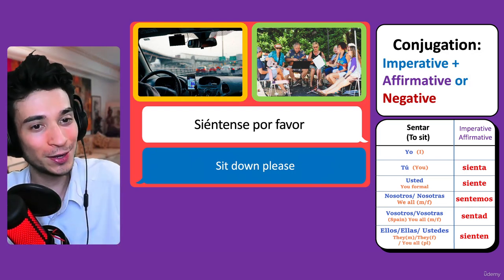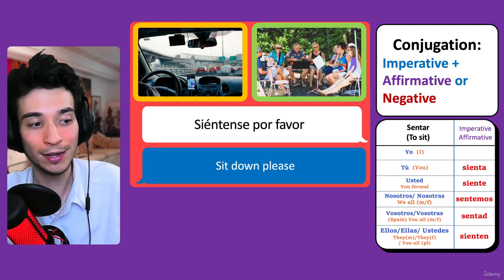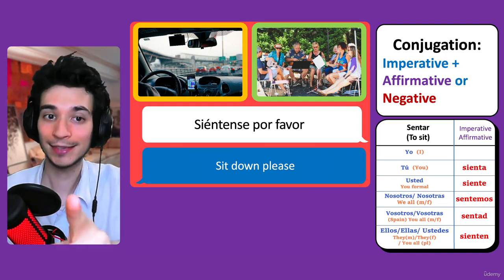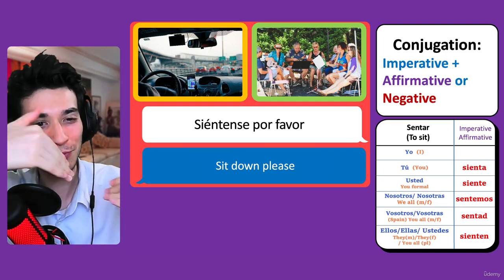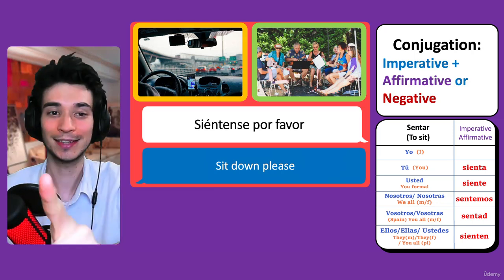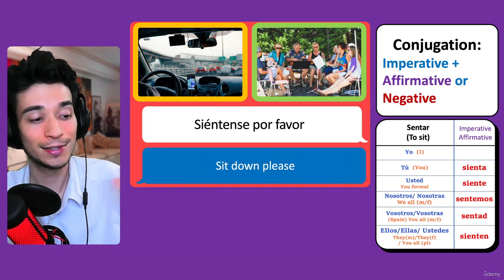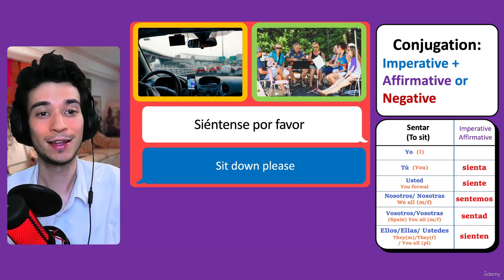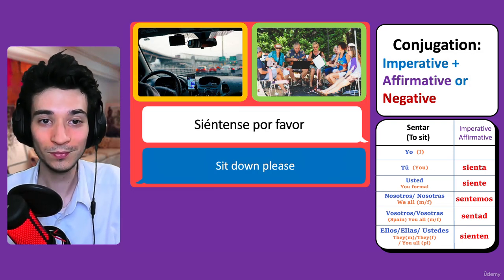And then that kid's mom is gonna tell him, siéntate. Sit yourself down. So you see where it goes, reflexive, siéntate. So this takes practice, but it's very understandable.